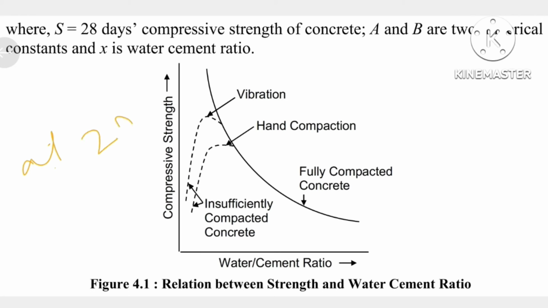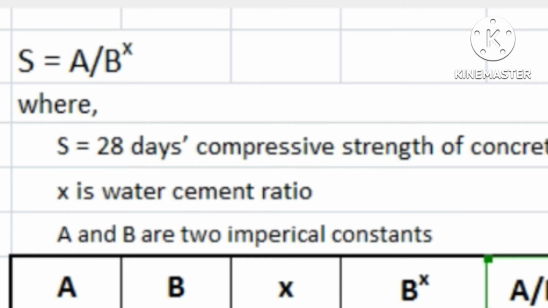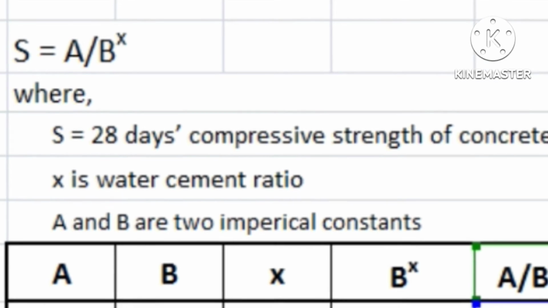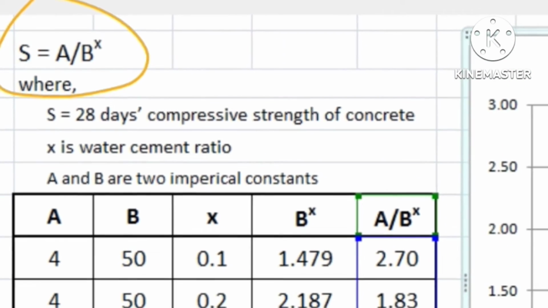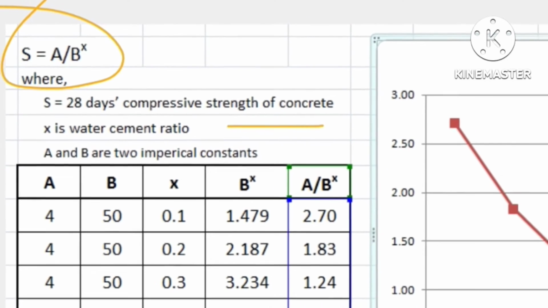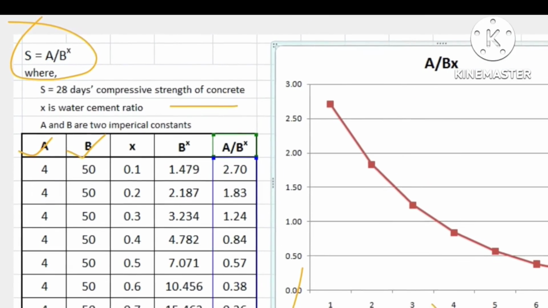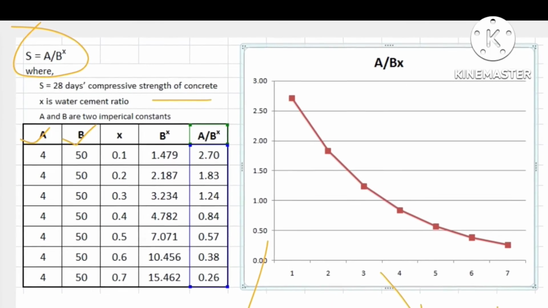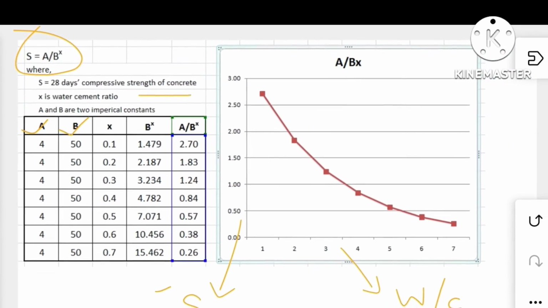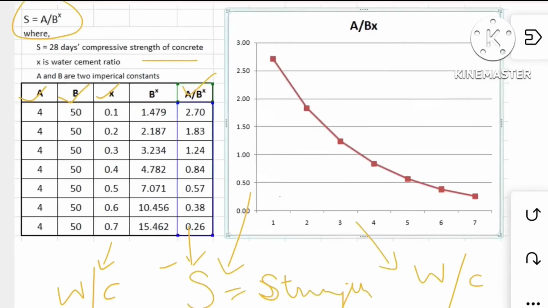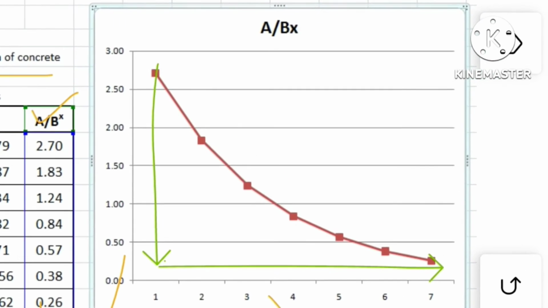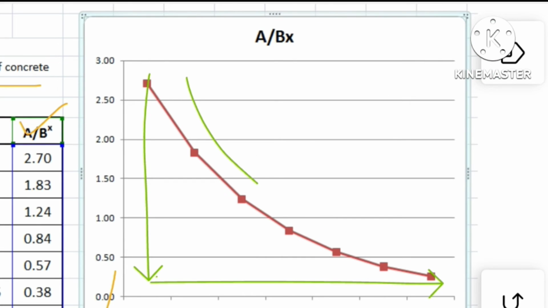In simple words, the strength of the concrete depends upon the WC ratio provided to the mix, and numerically it is stated as S equal to A by B to the power X, where S is the 28 days compressive strength, A and B are empirical constants, and X is the water cement ratio. Thus, with S equal to A by B to the power X, it is found that as the water cement ratio increases, the strength of the concrete mix decreases.